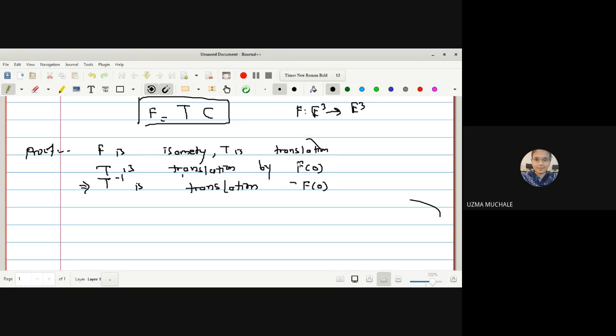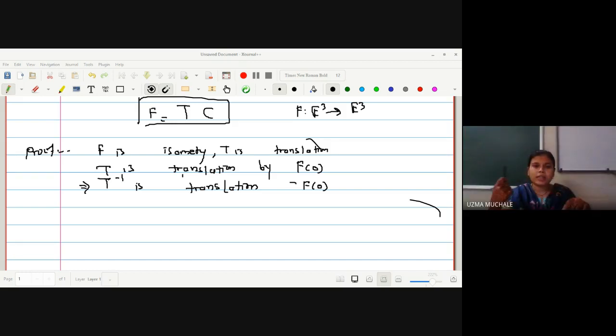What are those A, B, C? These are some points in E3. So here also f of 0 will be some point in E3, because here all the isometries are functions from E3 to E3. Everything we are going to discuss in differential geometry is based on the E3 space. So here T is a translation by f of 0, then T inverse will be the translation by minus f of 0.